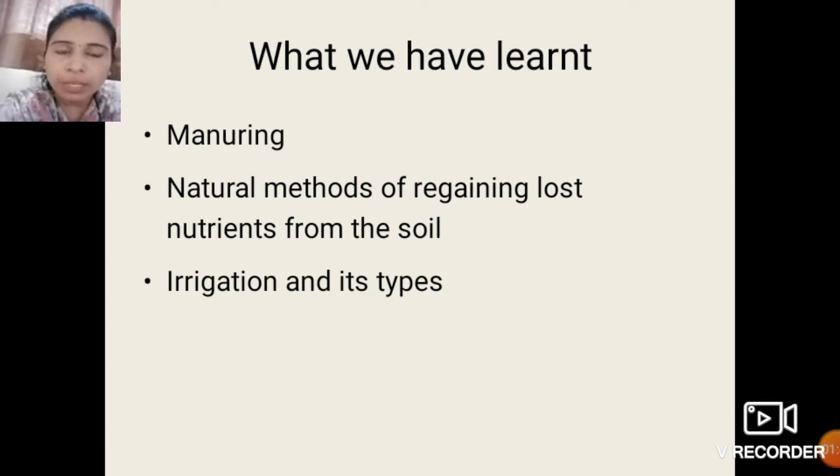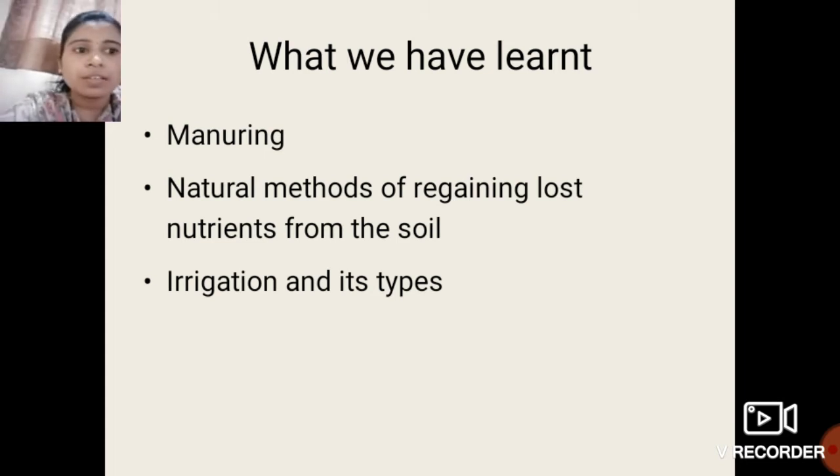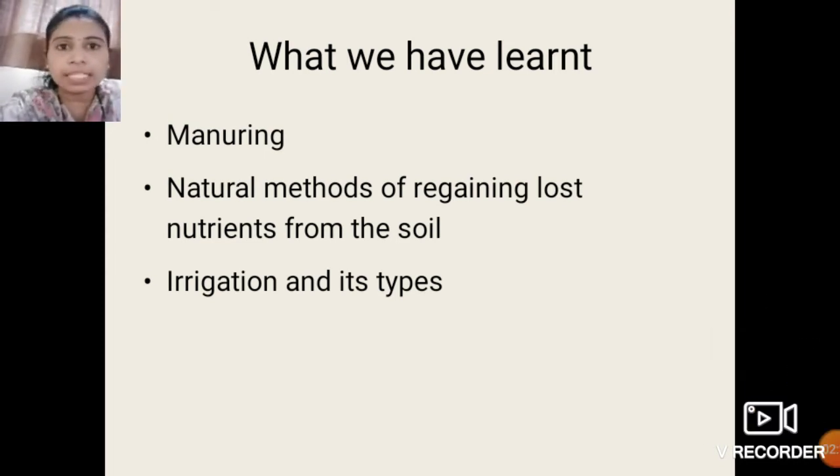We have learned what is meant by manuring and chemical fertilizers, and what the difference between manuring and chemical fertilizers is. What are the natural methods of regaining lost nutrients from the soil? There are three natural methods for regaining nutrients from the soil. Which are those? Yes, I think you also know that: field fallowing, crop rotation, and multiple cropping.